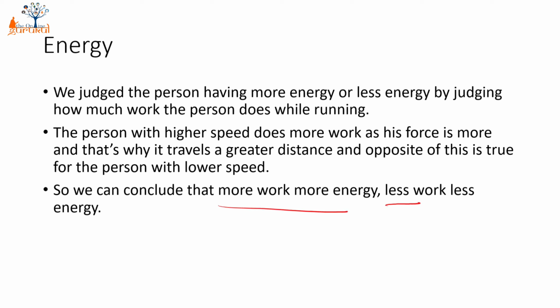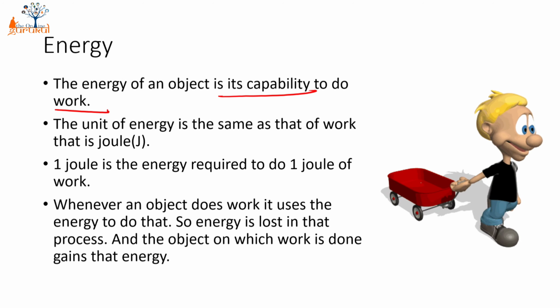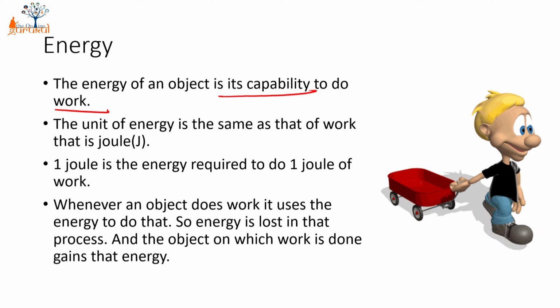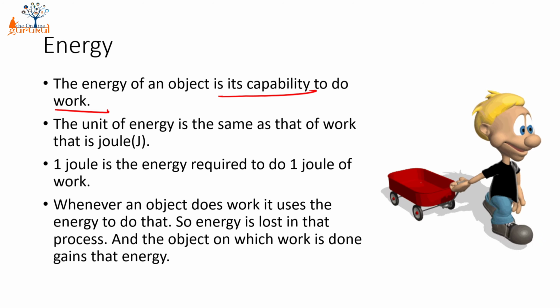So there is a relationship between both of them, and the relationship between energy and work is that energy is nothing but the capability to do work. You cannot do any work without spending energy. If I have to raise my hand, wave to somebody, write, or hold a pen, I need energy to do that particular work.